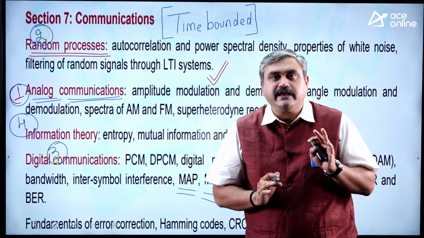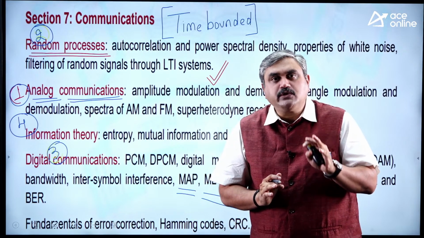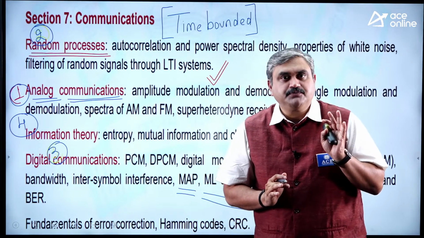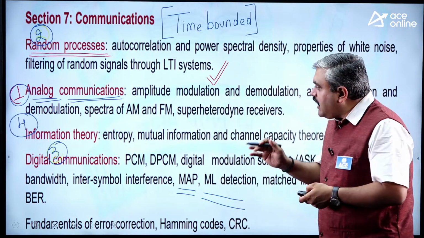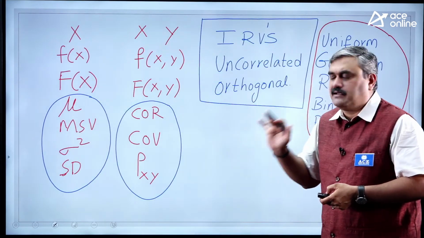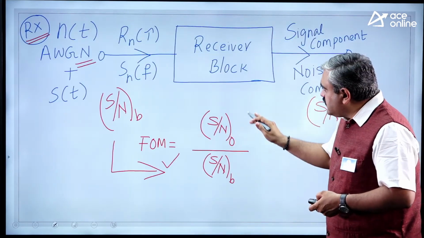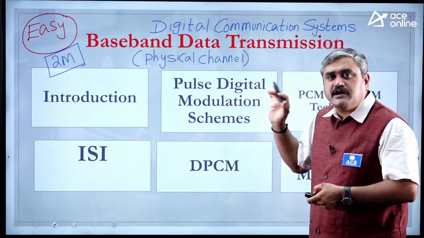You can easily crack a rank less than 500 if you have a total grip on 5 to 6 subjects. So this is the total syllabus that is given to you and how you have to do your preparation by splitting into smaller areas. So clearly I have given here, intentionally I have written it so that you will understand what I am actually telling.